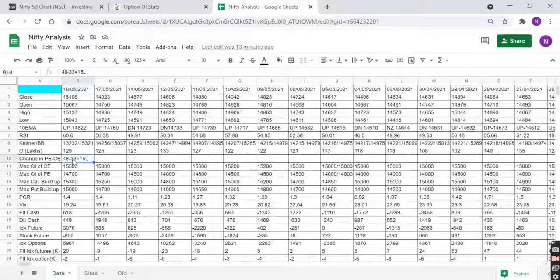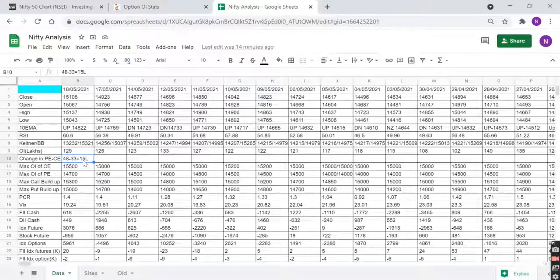So yes, now from today, open interest has gone from 125 lakh contracts to 129 lakh. So that is positive.